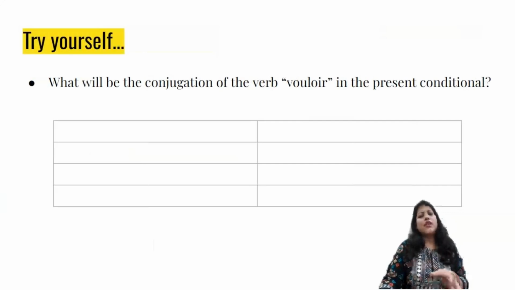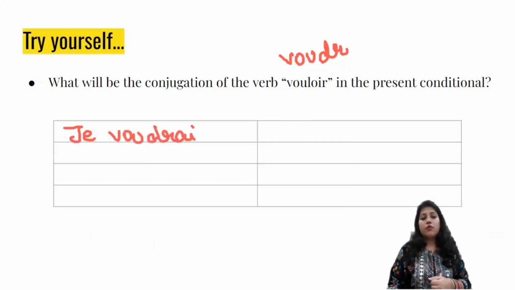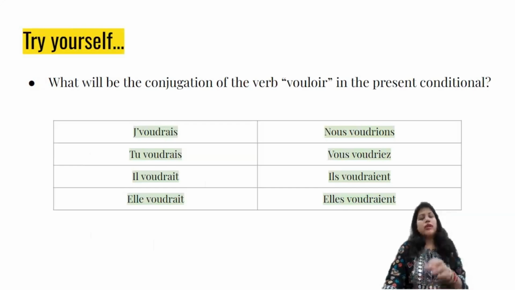Okay? Now let's look at one verb which has an irregular infinitive in the future. Vouloir. So the radical would be voudr, because that's how we use it in the future simple, right? So it becomes je voudrais. Okay? Radical of future, ending of imperfect. Come on, quickly give this a try. लिखो इसे जल्दी से, and once you're done, check करो कि क्या आपने भी इसे कंडीशनल प्रेजेंट में ऐसे ही कॉन्जुगेट किया है या नहीं.